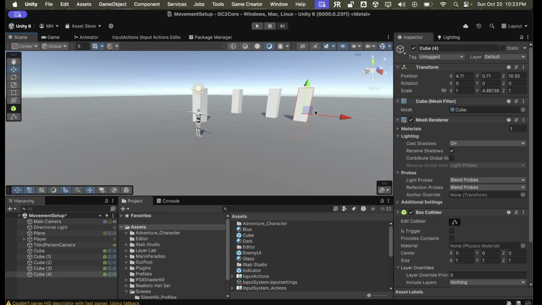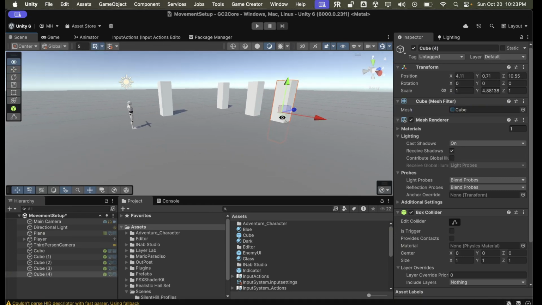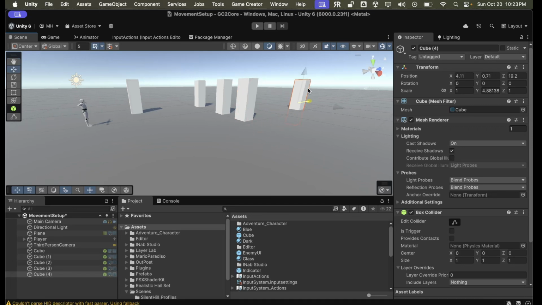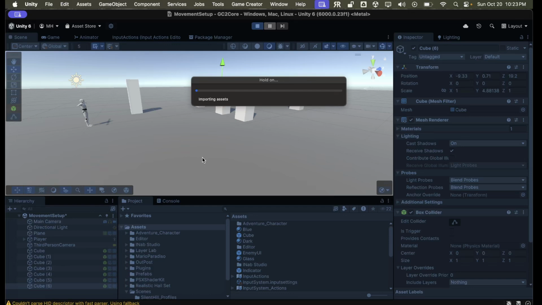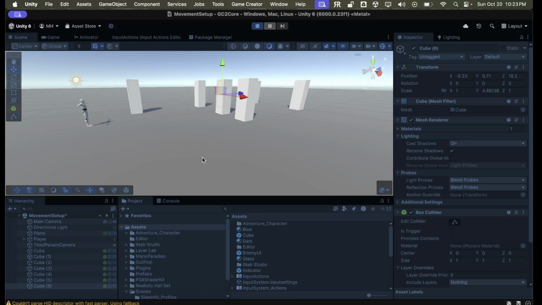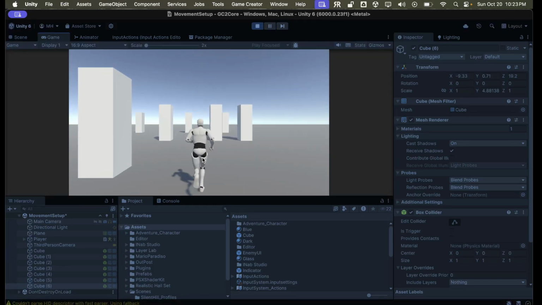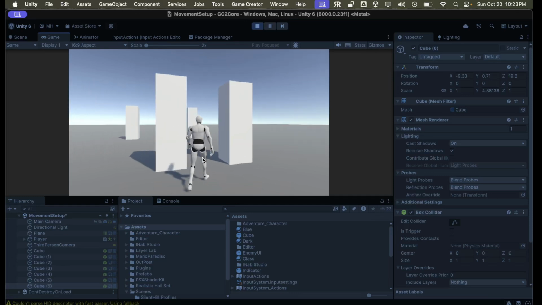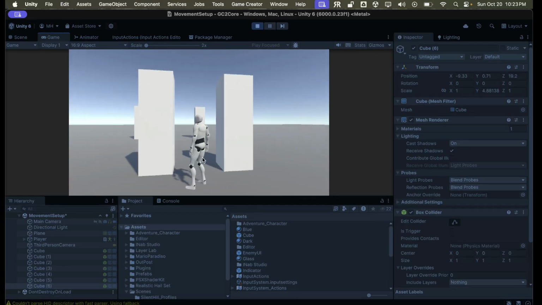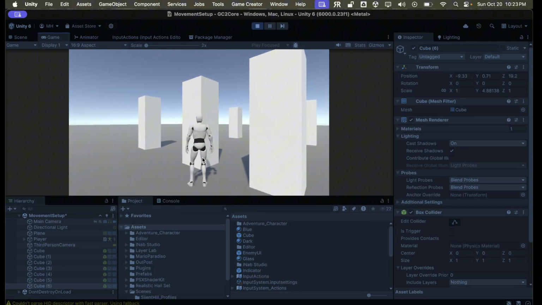Then let's take a look. Okay, so now the camera is going to rotate to be right behind him.